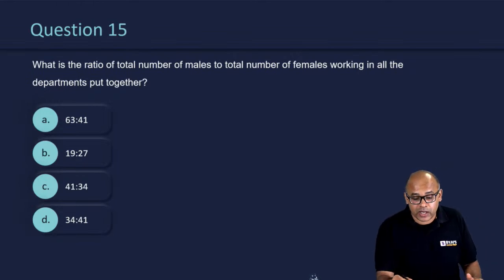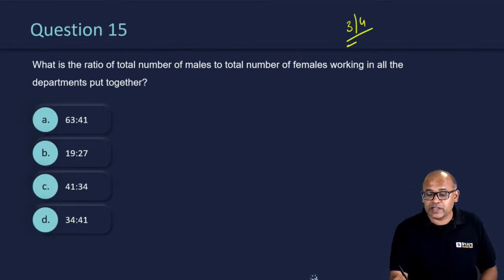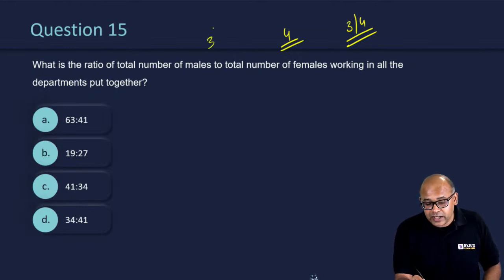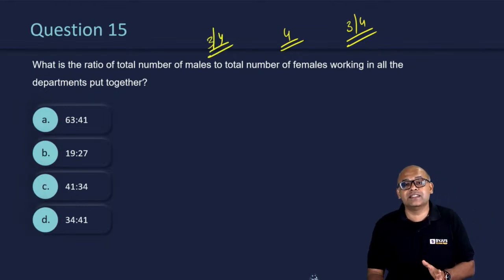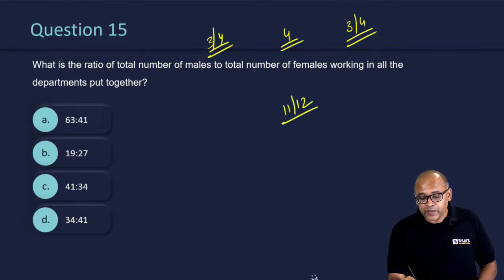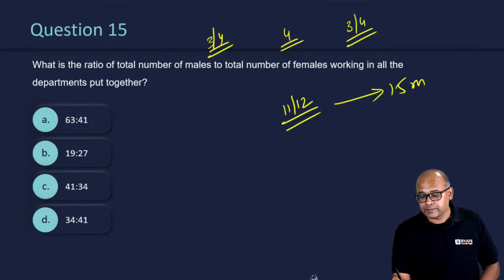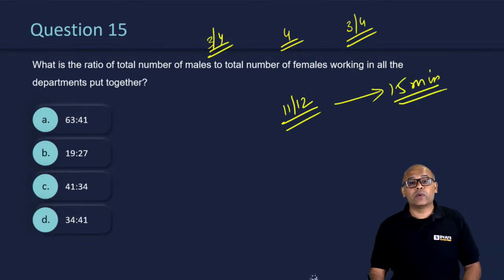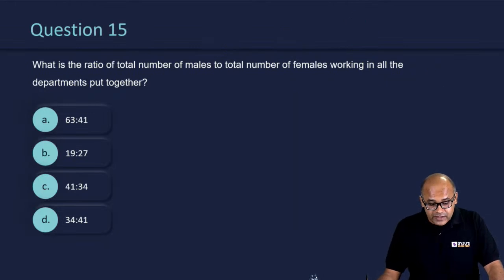So typically you're talking about 3 to 4 questions in this set, around 4 questions in the second set, and 3 to 4 questions in the first set. That's the reason why we said the total number of attempts in quant could be anywhere between 11 to 12 in about 15 minutes. Okay, 11 to 12 in about 15 minutes. So what is the correct answer for this? Let's take a look at it.